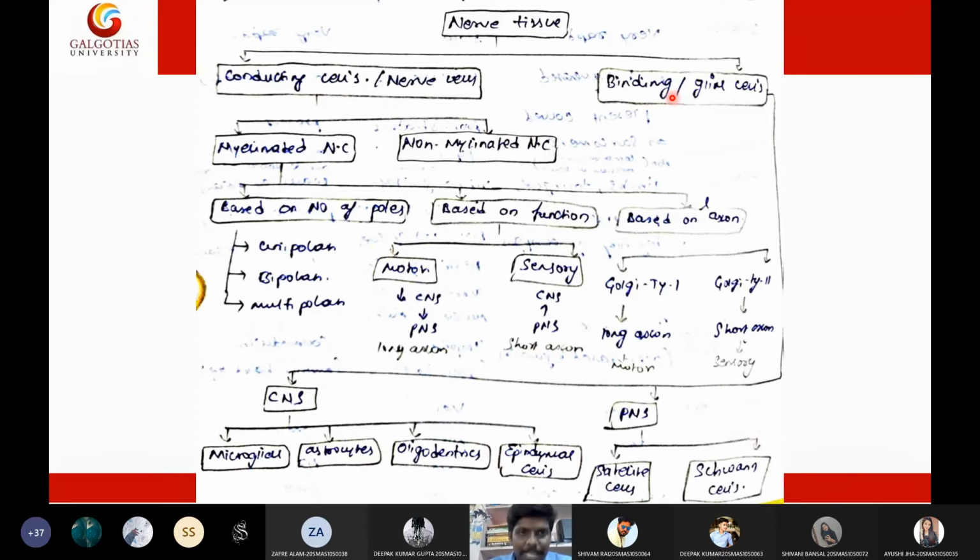Now here the nerve cells are of two types. We have myelinated nerve cells and non-myelinated nerve cells. What is the difference between myelinated and non-myelinated? For this, I will give you a very nice example. Nerve cells send electric signals, as you already know. Now, imagine this is a wire. Here you can see a wire, and this wire has a plastic coating. What is the purpose of this plastic coating? This plastic material acts as an insulator, so the internal electrical signal won't get affected.